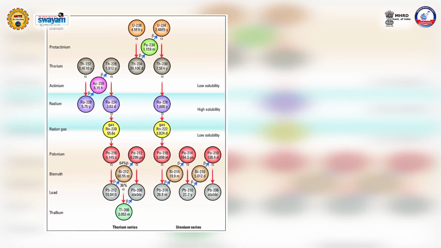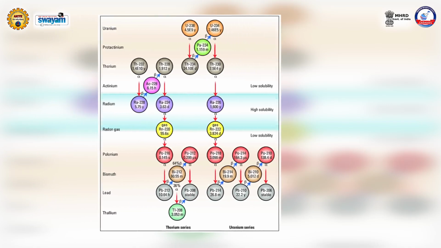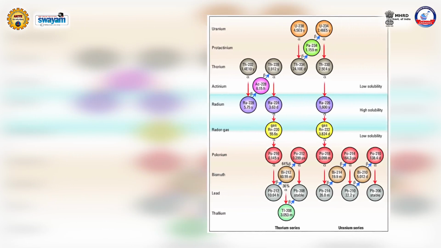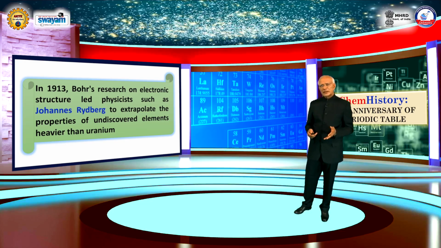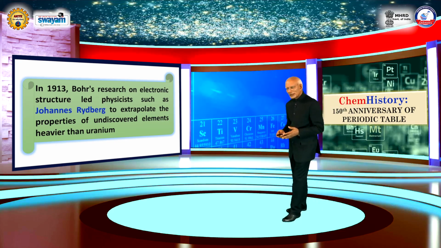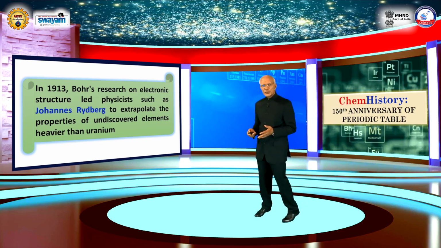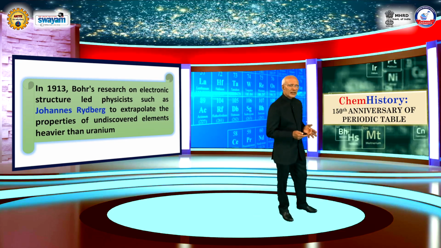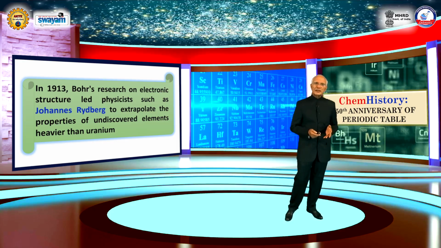By 1912, almost 50 different radioactive substances had been found in the decay chain of thorium and uranium. In 1913, Bohr's research on electronic structure led physicists such as Jonas Rydberg to extrapolate the properties of undiscovered elements heavier than uranium.